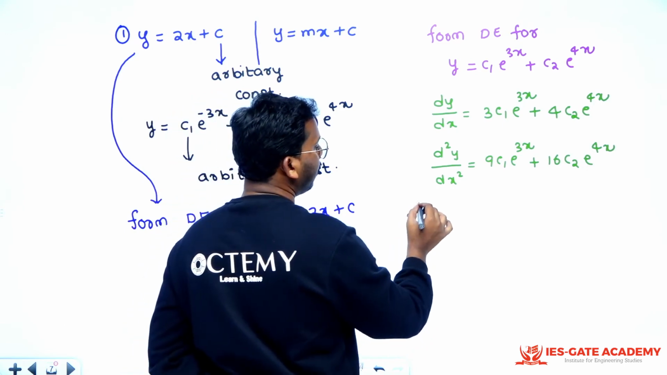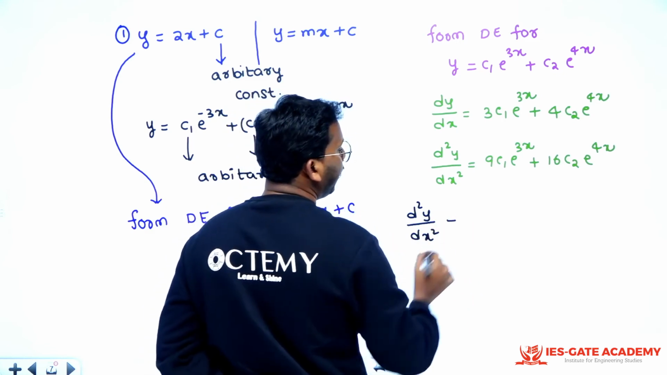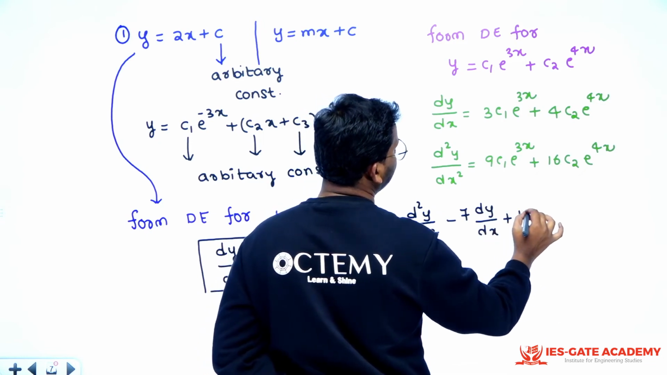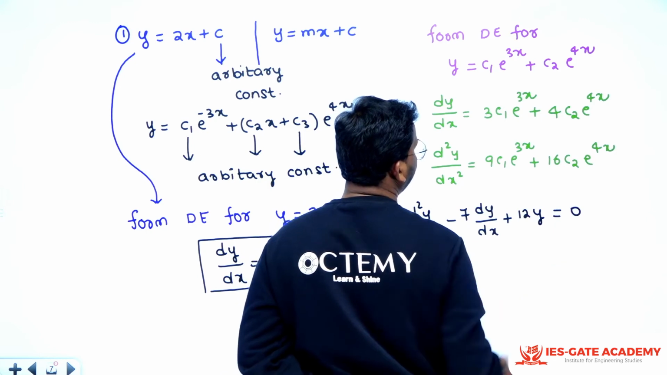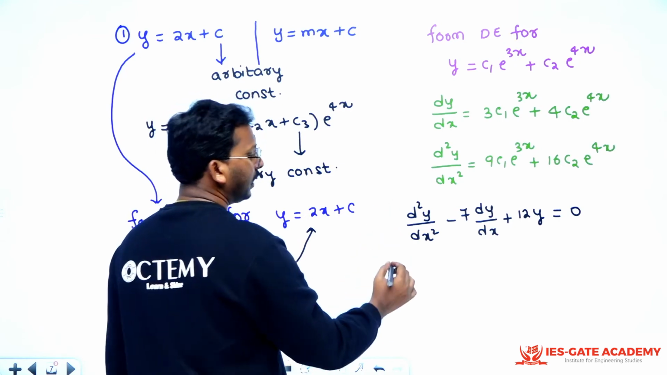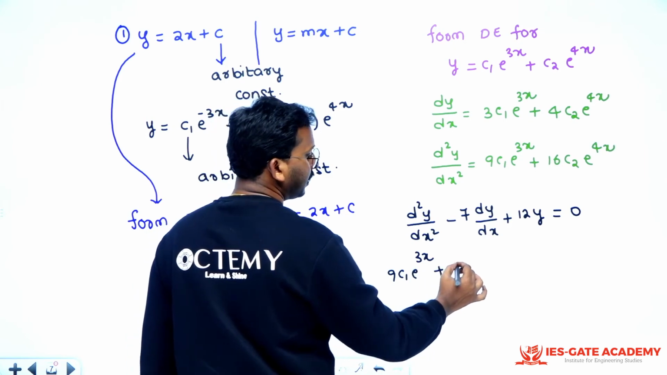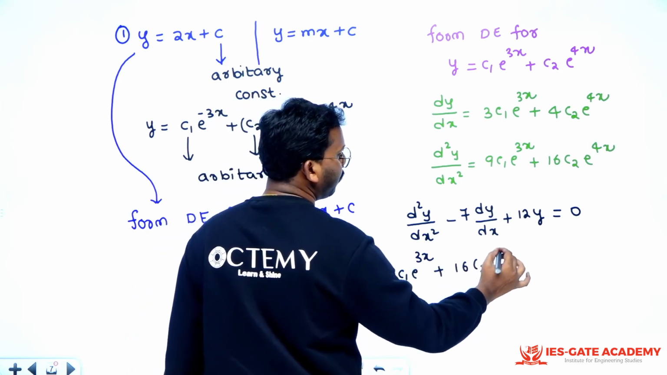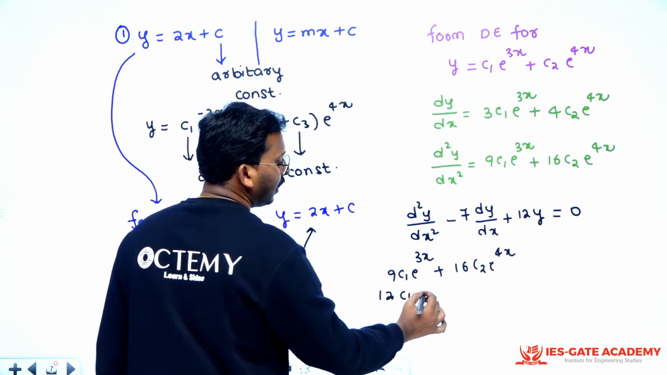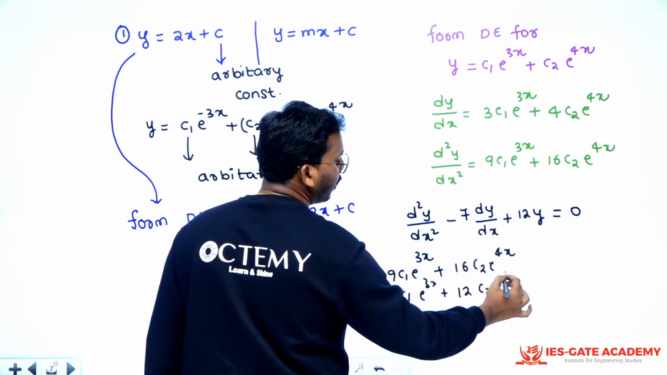Say if you do d square y by dx square minus 7 dy by dx plus 12y, you will get it as 0, sir. Right? See, how will you get it as 0? What is d square y by dx square? That is basically 9c1 e power 3x plus 16c2 e power 4x. And 12y will become 12c1 e power 3x plus 12c2 e power 4x, right?